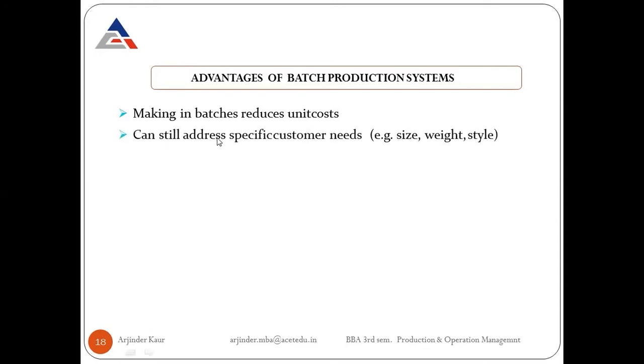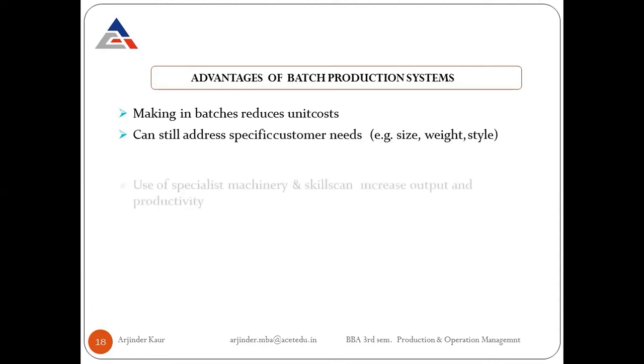It can still address specific customer needs, for example size, weight, style. Because it is an intermittent production system, the possibility of flexibility is there. We can cater to the needs of individual customers. We can fulfill their demands.